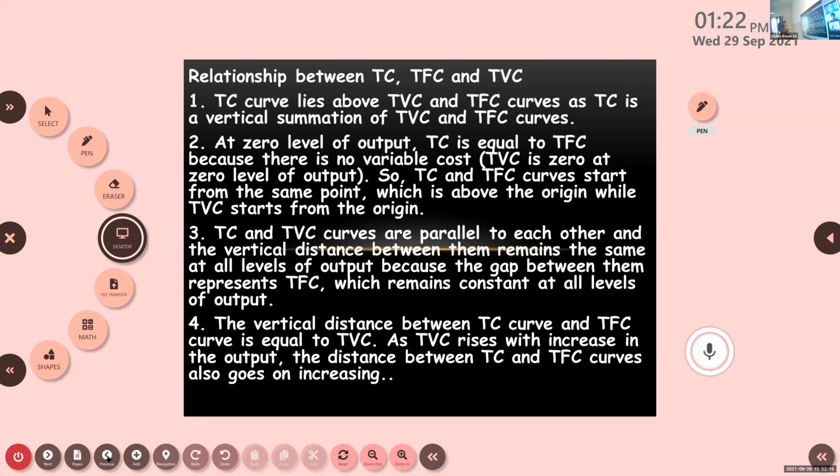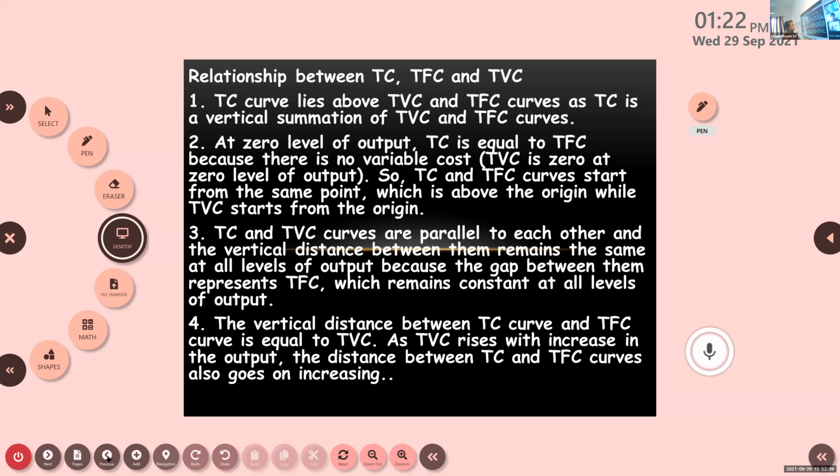Always when we add TVC and TFC, you will get TC, so it always lies above the TVC and TFC curves. Rahul, what is the second point?